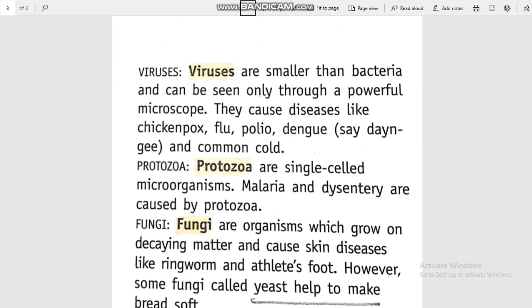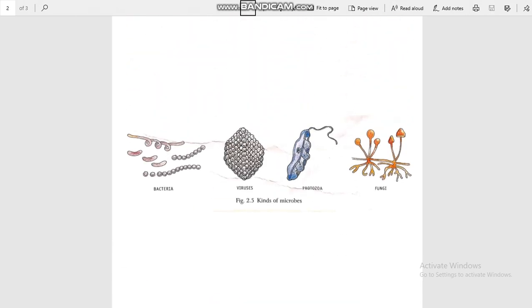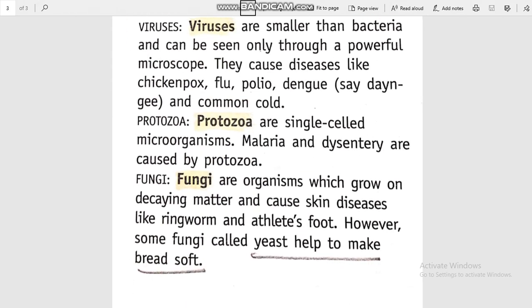Third one, that is the protozoa. Protozoa are single celled microorganisms. Malaria and dysentery are caused by protozoa. Again, see the figure of protozoa. It looks like a leaf, or you can say a flat slipper. If you want to remember, it looks like a leaf. So protozoa are again single celled microorganisms. Malaria and dysentery are caused by protozoa.